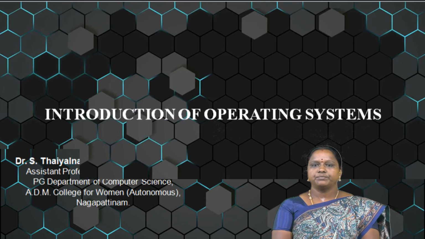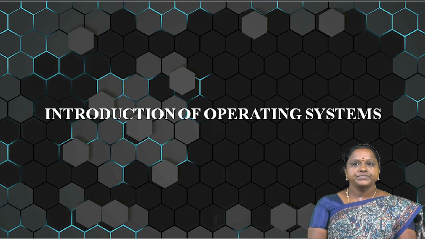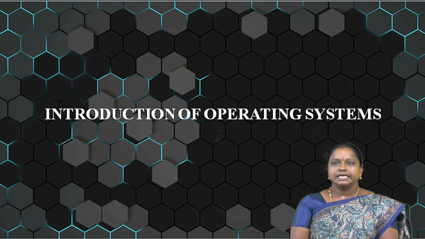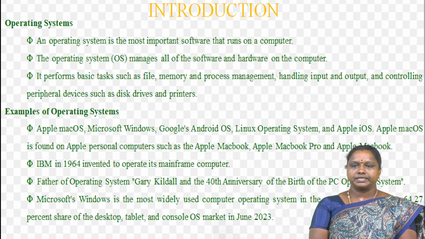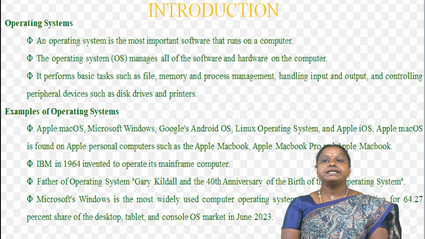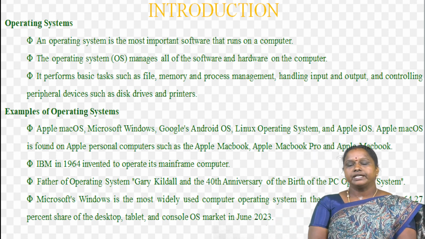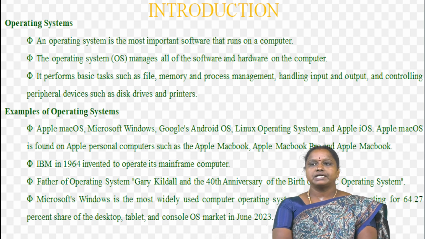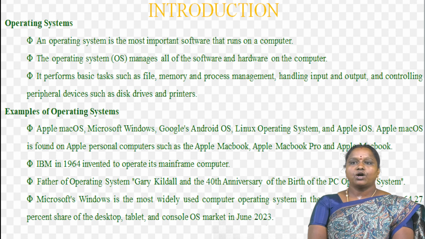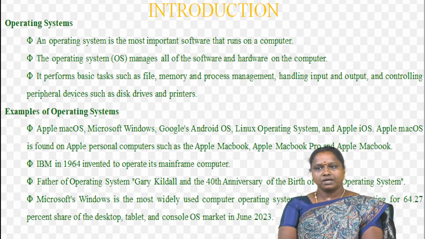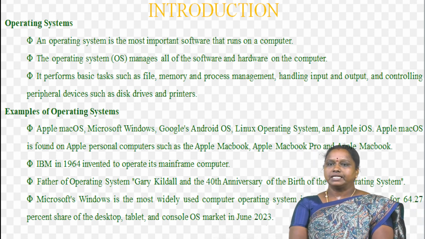Operating system. Here we see about the introduction of operating system. Operating systems in simple words. An operating system is the most important software that runs on a computer. It manages the computer's memory and process as well as all of its software and hardware. It also allows you to communicate with the computer without knowing how to speak the computer's language. The operating system manages all of the software and hardware on the computer.